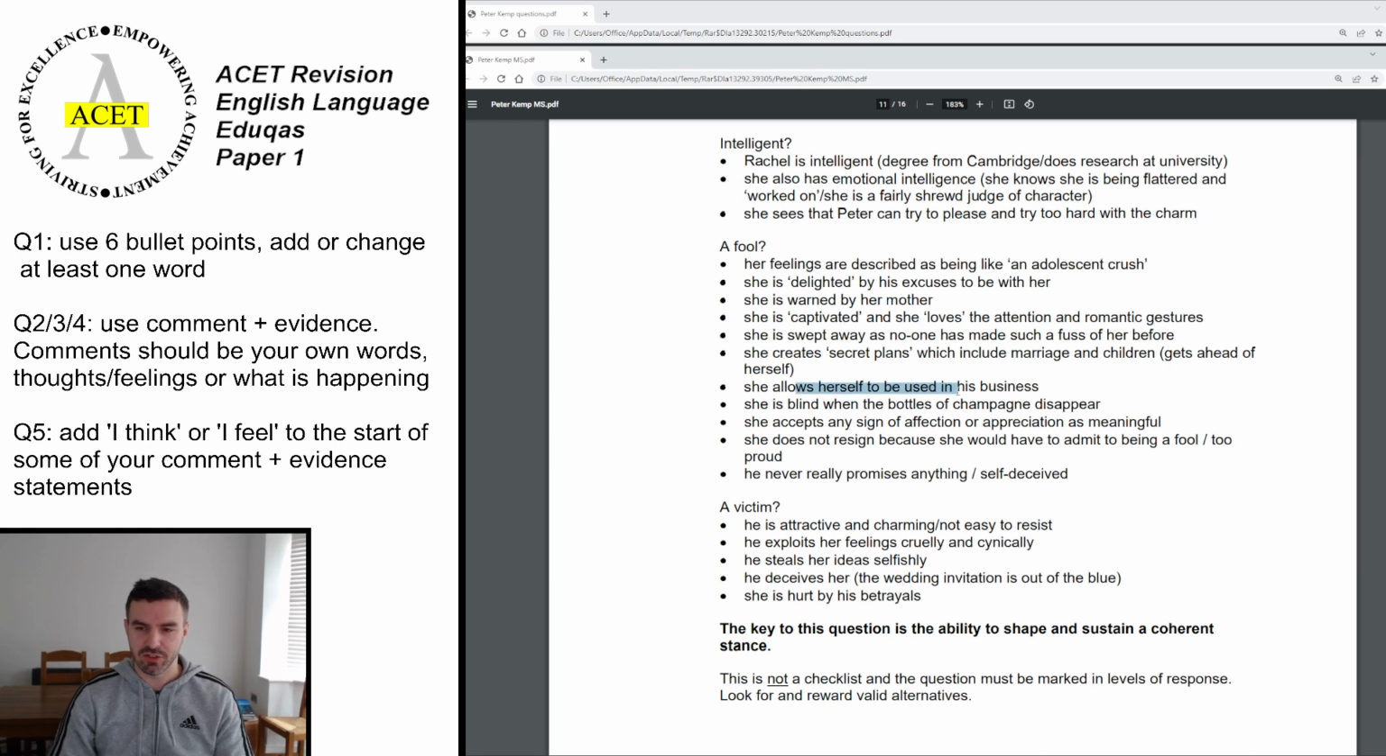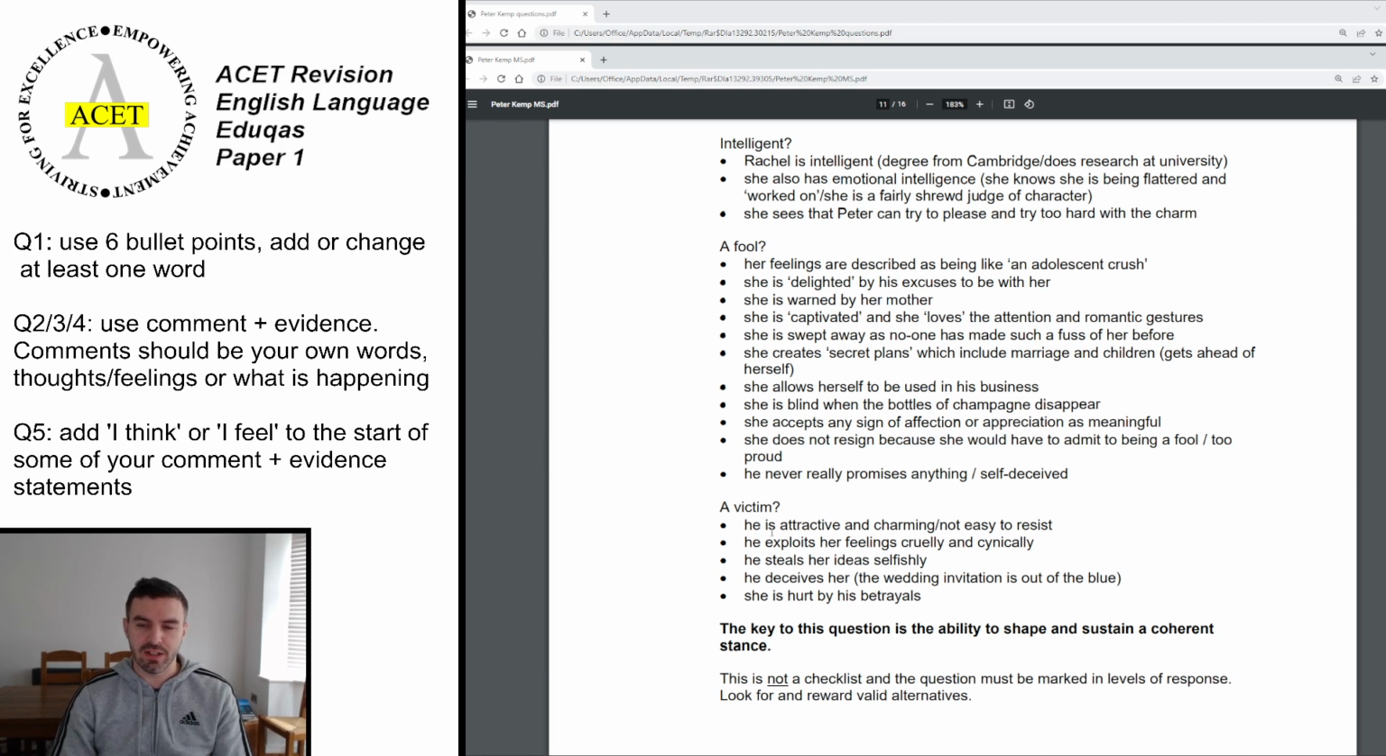She allows herself to be used. She's blind when the bottle of champagne actually disappears. She accepts any sign of affection because she's not had that before and she's desperate for that affection, which is why he's able to manipulate her. She doesn't resign because then it would have been admitting to being a fool or admitting to defeat. She's too proud to do it. He never really promised anything and he's self-deceived.